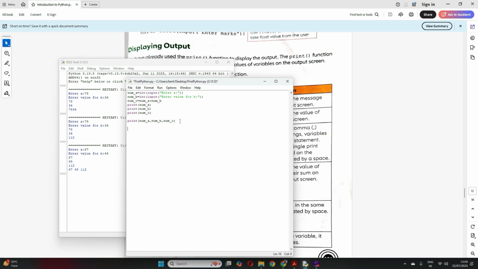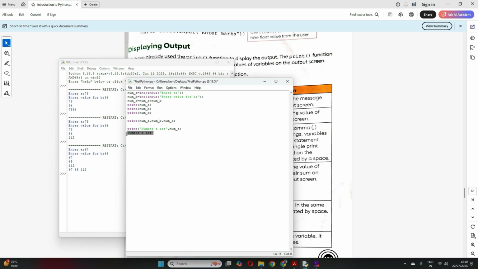Now suppose I want to print like this: "number A is" and then the value, then "number B is" and then the value. How do I print this? You write print, then within brackets, now whatever you want to print as it is, the way in input we write, in double quotes, whatever we want to display on the screen as it is for the user should be within double quotes. So this entire thing in double quotes, and then a comma, and then you want to print num underscore A.